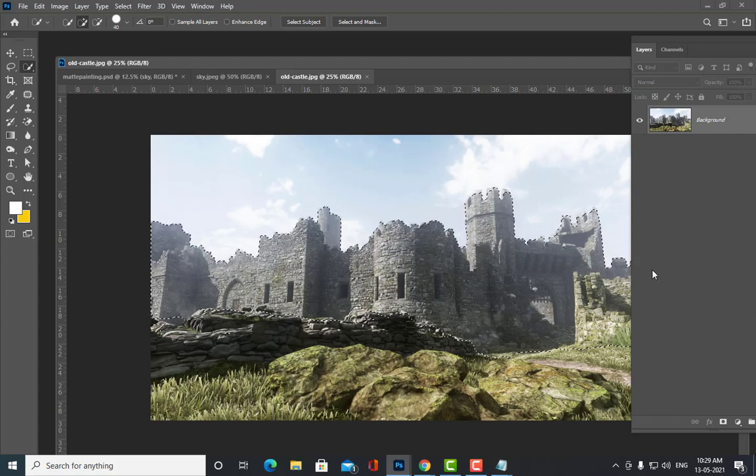You can use Alt and draw a selection, so that you can remove the unwanted things.